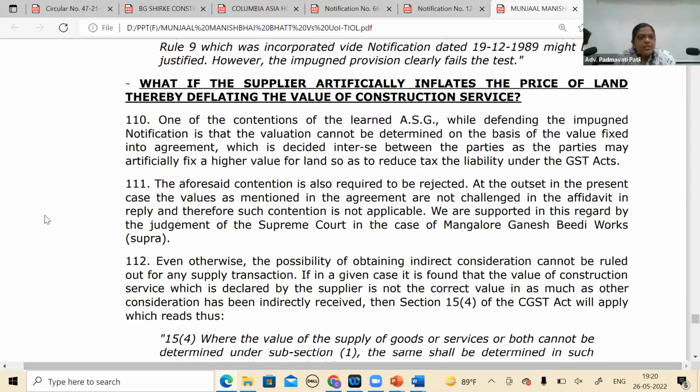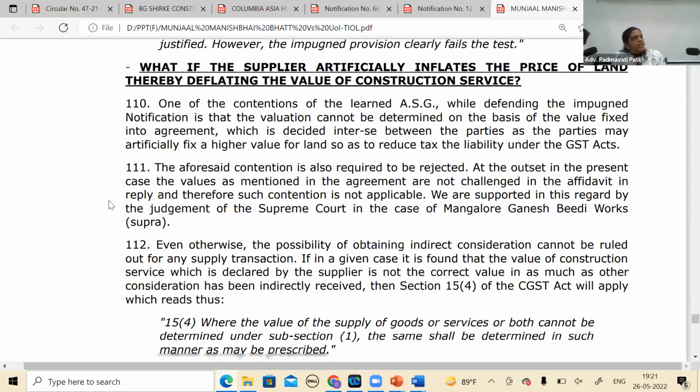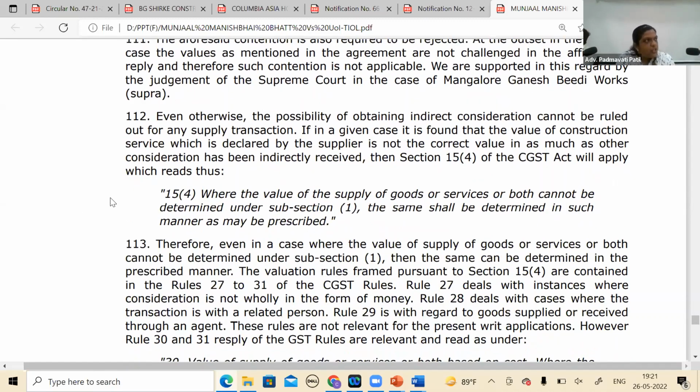We are supported in this regard by the judgment of the Supreme Court. Even otherwise, very nicely put by the High Court. They could have very well stopped at saying that the department has not challenged. But even otherwise, the possibility of obtaining indirect consideration cannot be ruled out for any supply transaction. If in a given case it is found that the value of construction service declared by the supplier is not the correct value, inasmuch as other consideration has been indirectly received, then section 15(4) will apply.